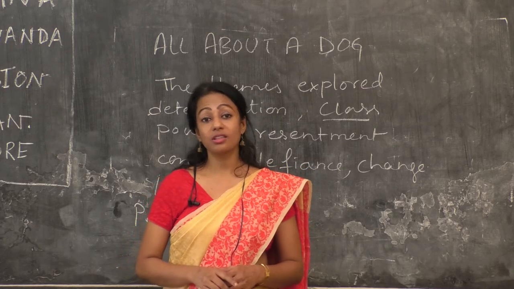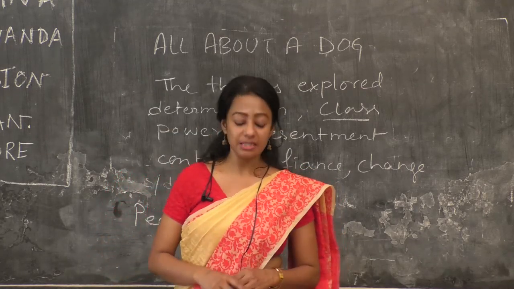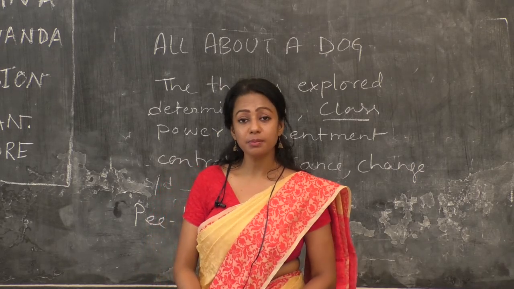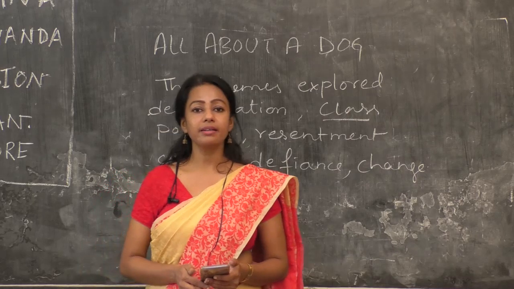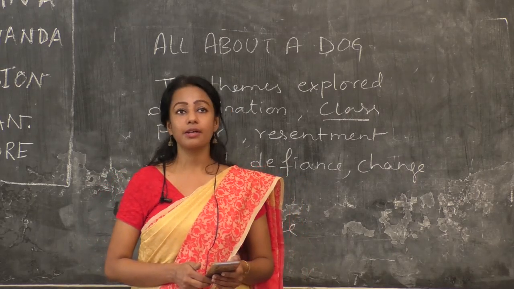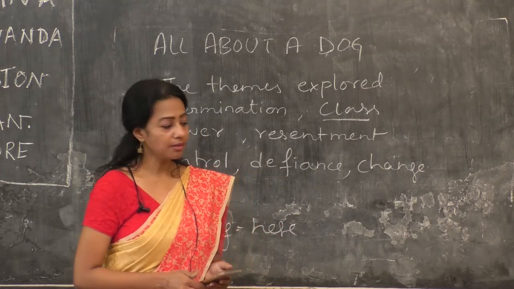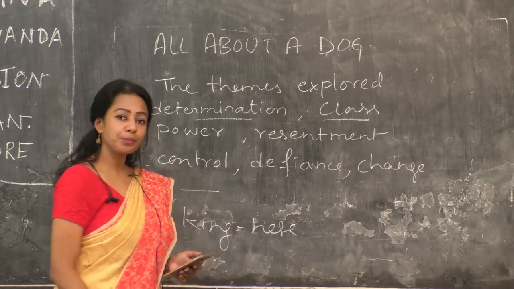So here he got a chance, and then and there, as in his control, he commanded that the woman had to take the dog out and sit on the roof of the bus. So here determination is projected.